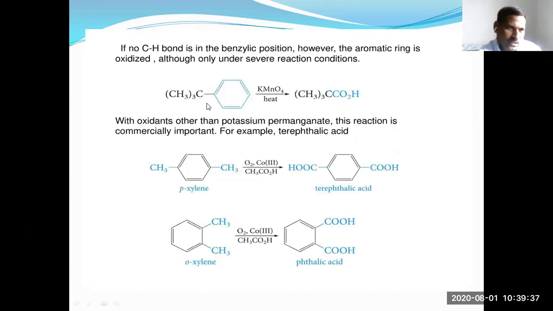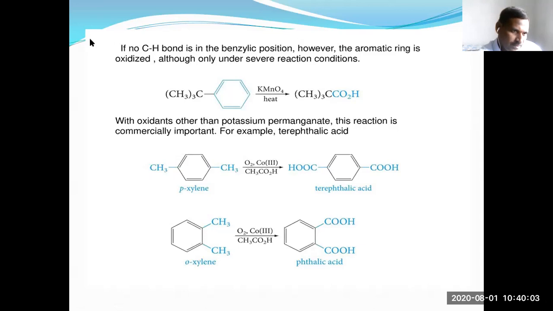Whereas tertiary butyl benzene on oxidation does not give benzoic acid, because tertiary butyl benzene has no benzylic hydrogen. That's why it does not undergo oxidation and does not give benzoic acid.